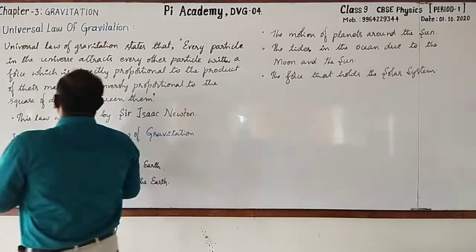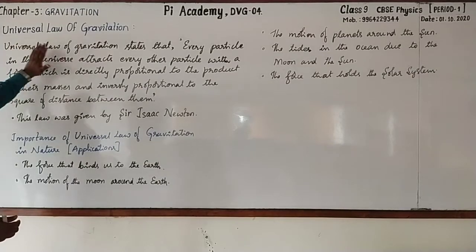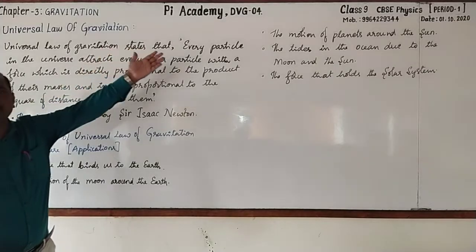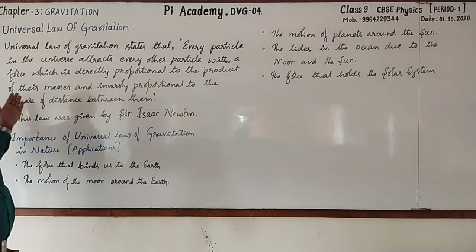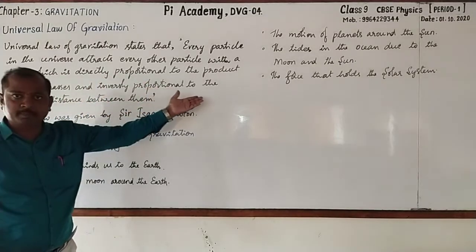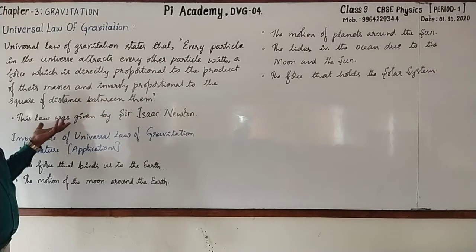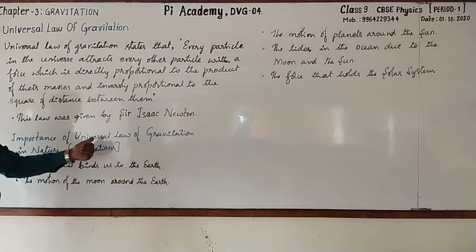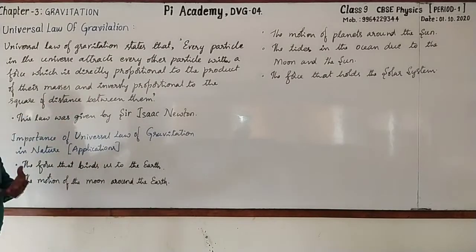Dear students, here I have written the statement of the universal law of gravitation. See that? It states that every particle in the universe attracts every other particle with a force which is directly proportional to the product of their masses and inversely proportional to the square of distance between them. And we know that this law has been given by Sir Isaac Newton. And the importance of the universal law of gravitation in nature, nothing but applications. We have already given some examples. The same thing has been written.